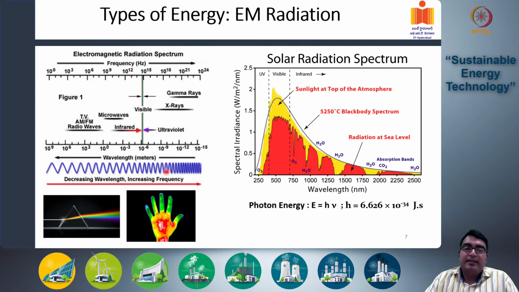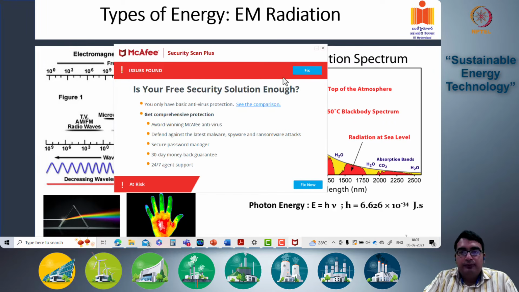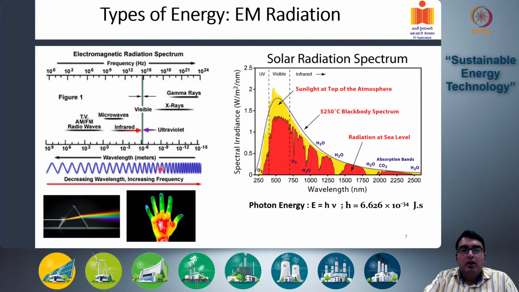So wavelength is basically the distance between one peak or one trough to another peak and another trough. Okay, the distance between two peaks, two troughs, or two equally repeatable segments along the propagation of the wave. So that's wavelength.